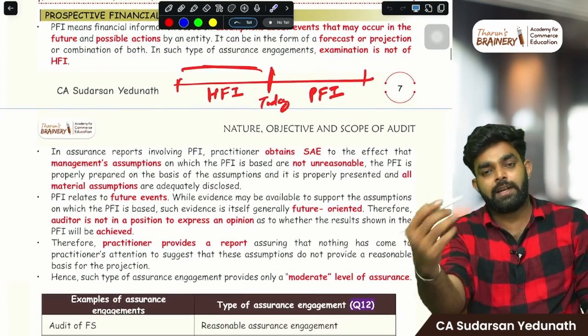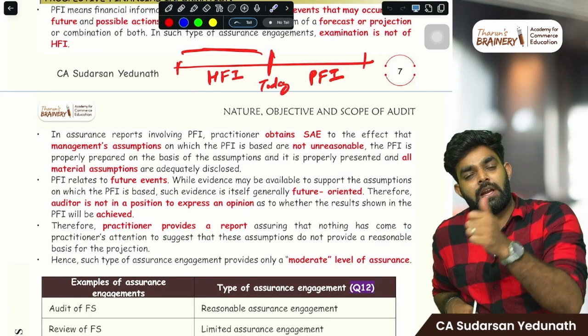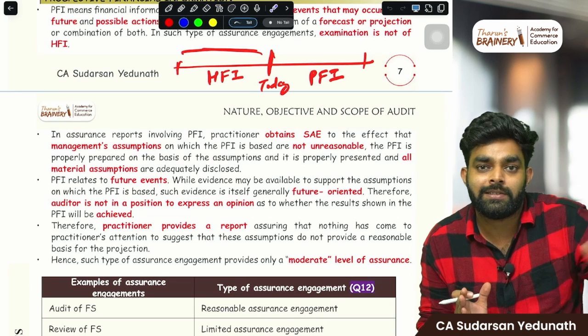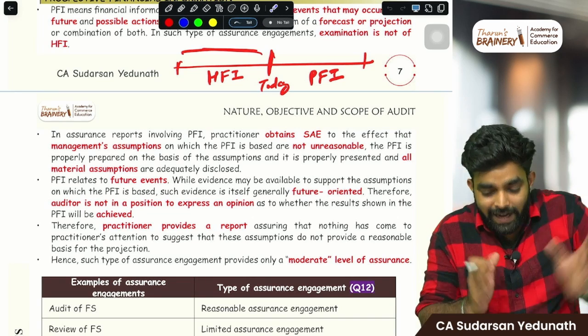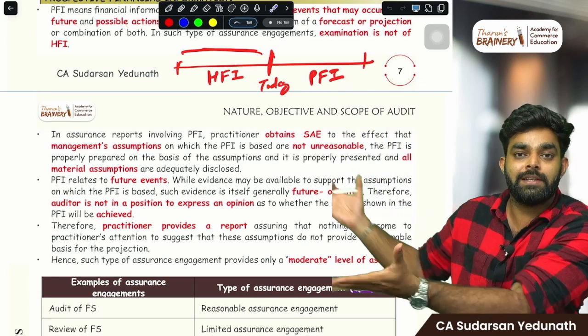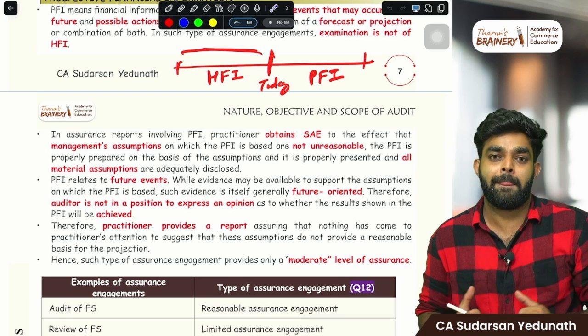In prospective financial information, can we give reasonable assurance or an absolute assurance? No, right? Because in a normal audit itself, we cannot do that. And in projection, the event is in the future. We are just predicting this will be the sales. We are focusing on the assumptions.